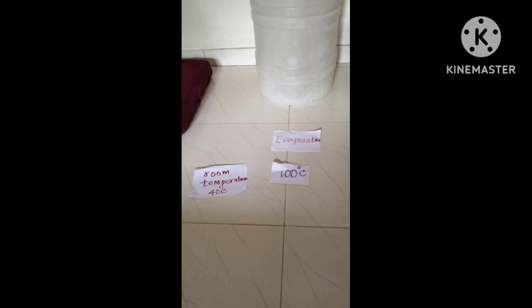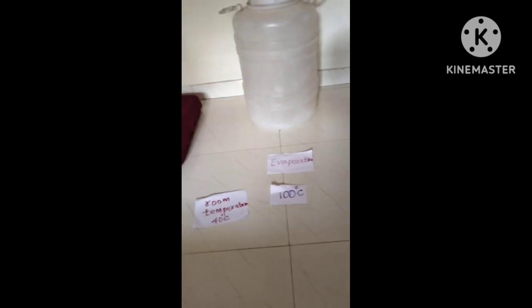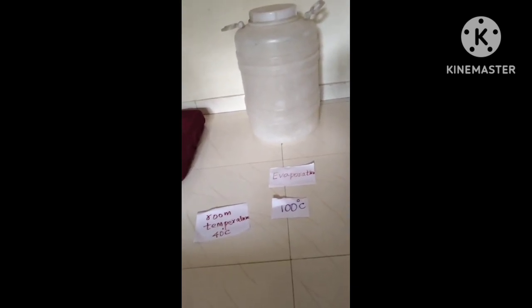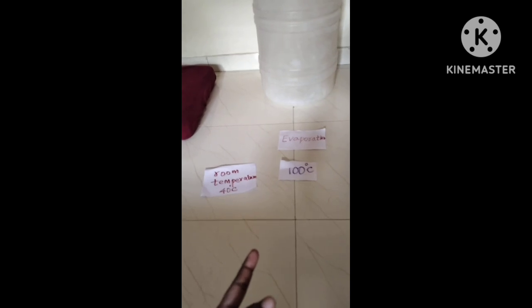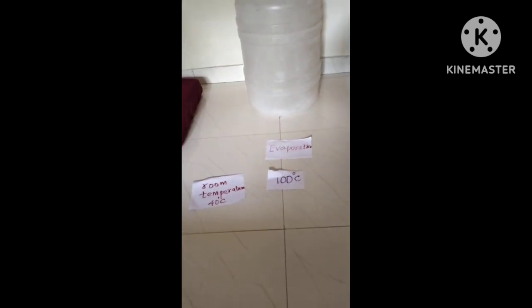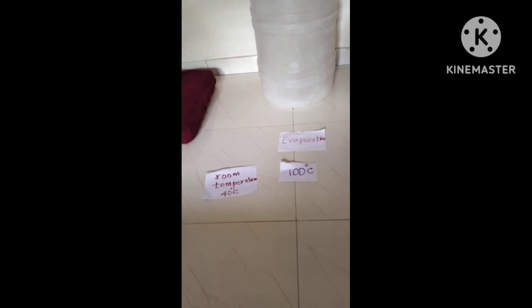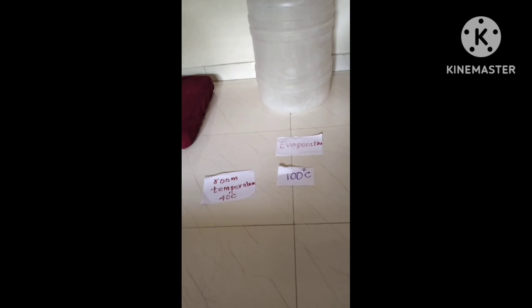Evaporation doesn't need to reach the boiling point. It even takes place at room temperature. For example, today the room temperature is 40 degrees Celsius, so evaporation of the water takes place. A more volatile liquid has a lower boiling point; volatile is the technical term for evaporating easily. Ethanol, with a boiling point of 78 degrees Celsius, is more volatile than water.